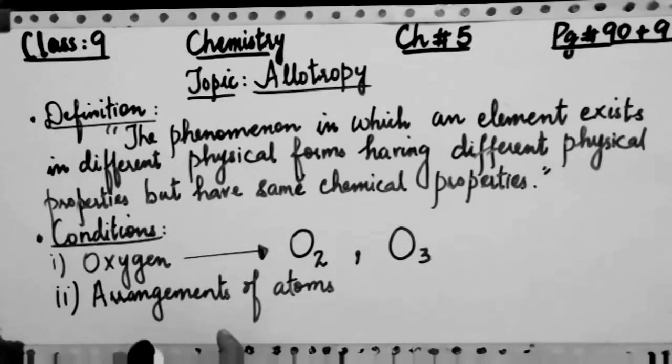So here you will write down the arrangement of atoms, while in the first condition we came across the number or kinds of molecules. Clear?